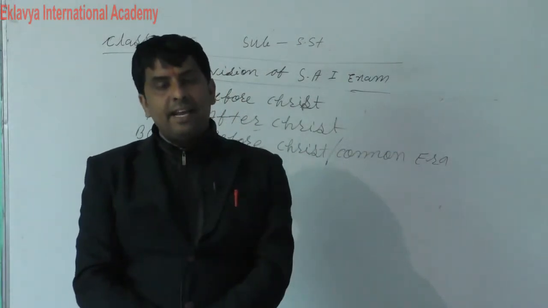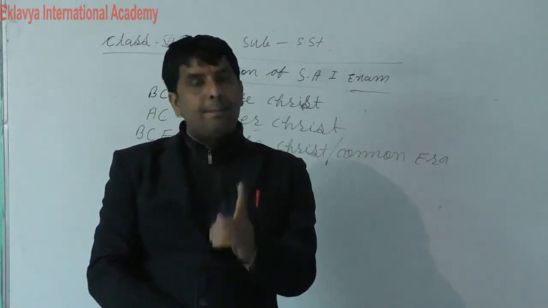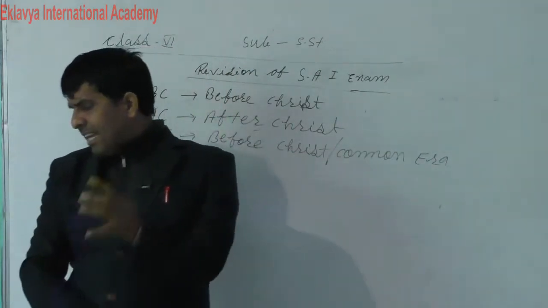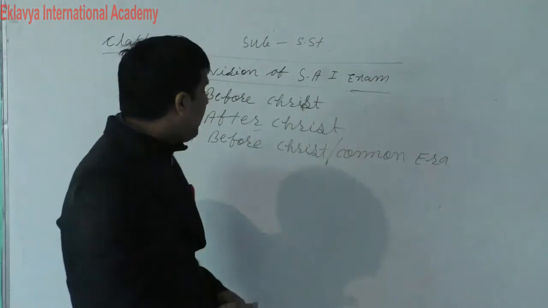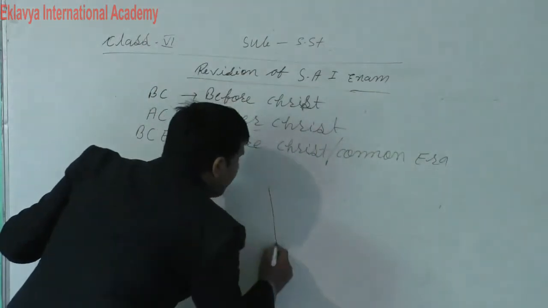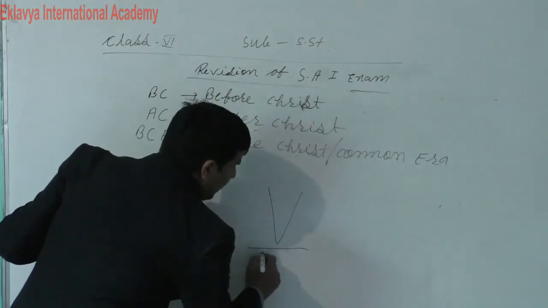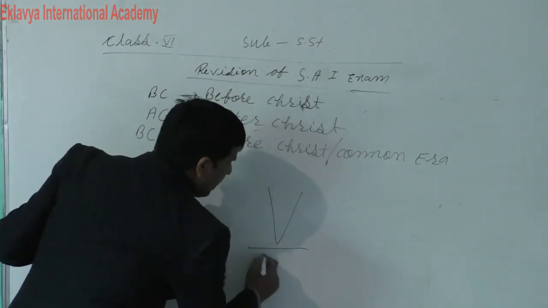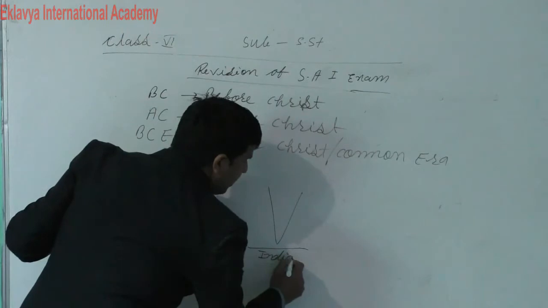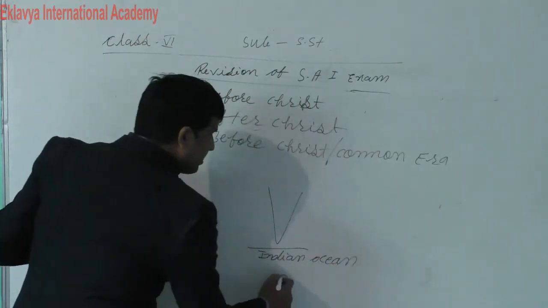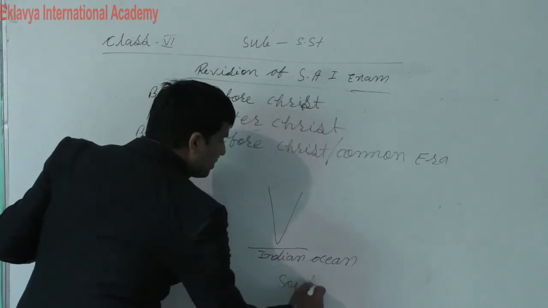Now I am saying to you that in the worksheet I had given fill in the blanks. BC stands for before Christ. The Indian Ocean, like this, here is the Indian Ocean. So you have to say that it is in the south direction.